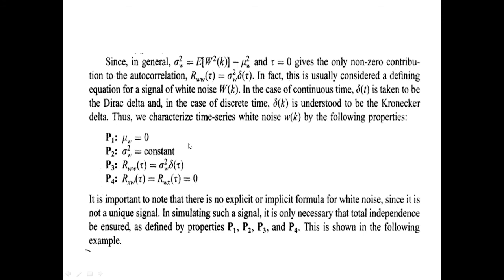Second, the variance is constant, and the autocorrelation is given by the formula involving the variance and the time lag. Next, there is no correlation between the regular signal X and the noisy signal W. Thus, white noise is explained by these four properties.